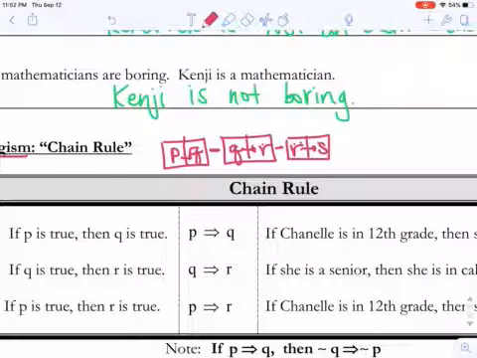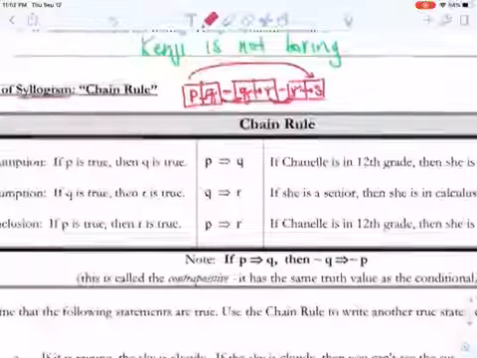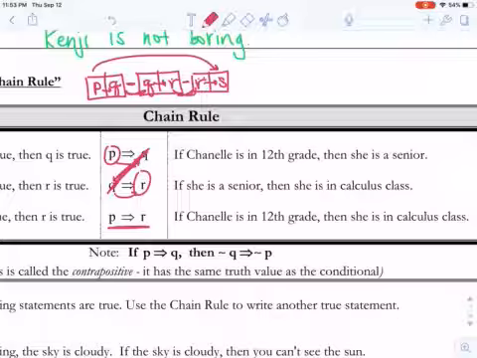The law of syllogism says that if we can line up all of our statements where they repeat and match up, then we can say the first statement implies the last statement. And so you can see it like the dominoes. You can see it in this middle column here. It says, if P is true, then Q is true. And then if Q is true, then R is true. What we can say then is that if those two match up in the middle here, we can kind of skip those altogether and say P implies R, right? And we can say this is our final conclusion, then P implies R. So put some words to it.